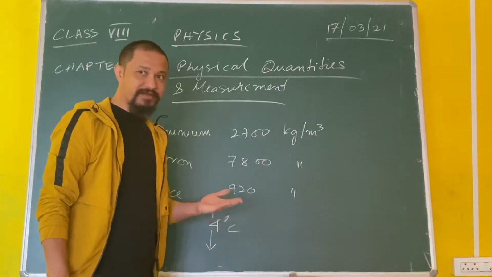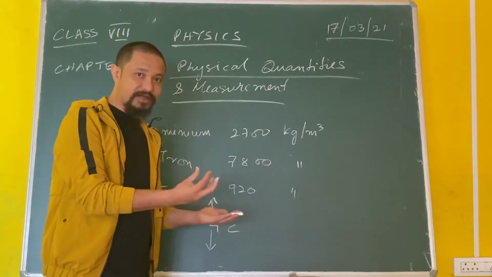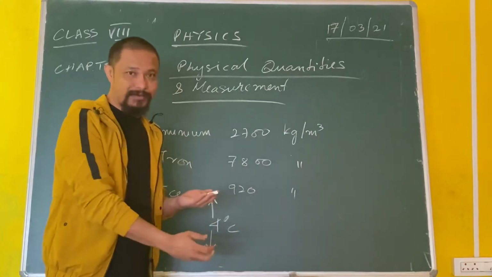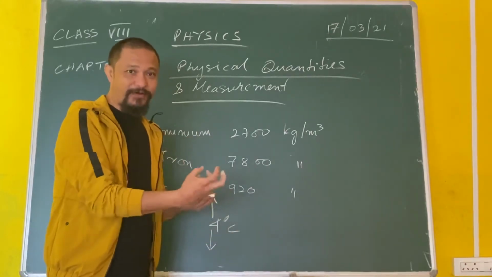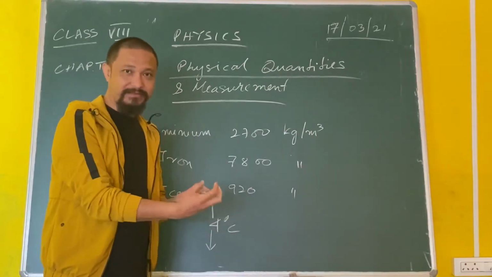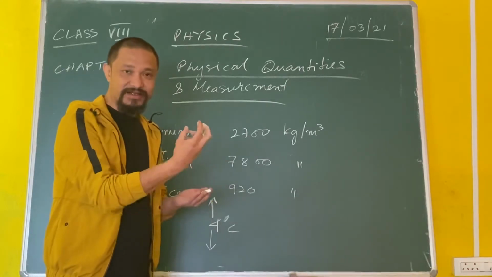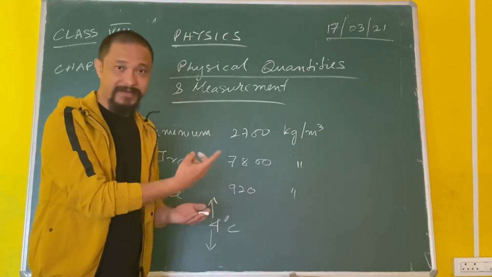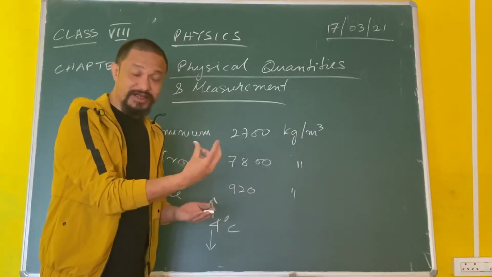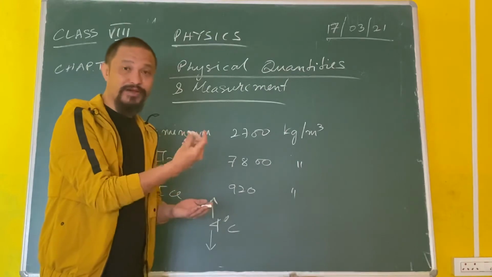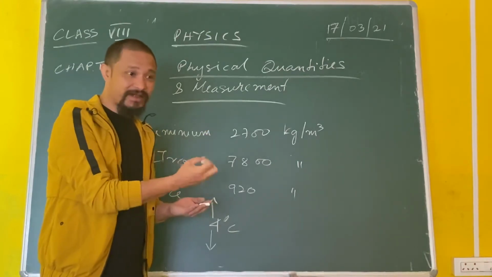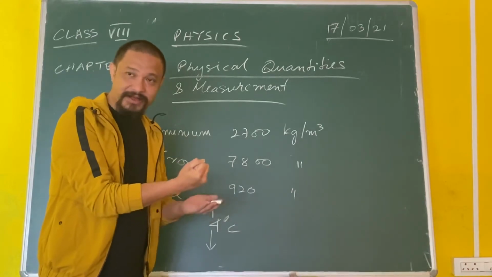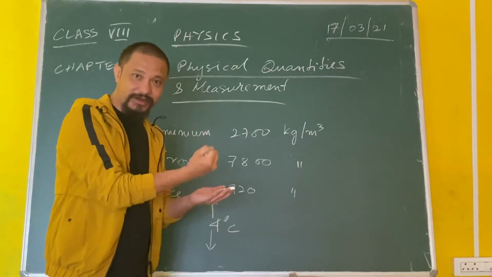Whenever we have a liquid of a substance and a solid of the same substance, and we put the solid in the liquid, the solid will sink. Why? Because the density of the solid is more, the very fact it's in a solid state. As I told you in the previous chapter, intermolecular space is very less, which means intermolecular force of attraction is high. That is why that substance is in the form of a solid. So obviously the liquid density will be lesser than the solid density, right?